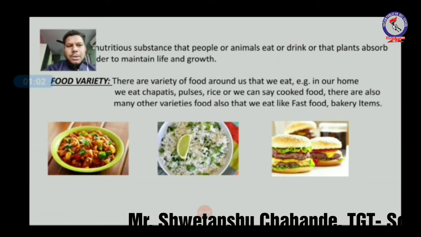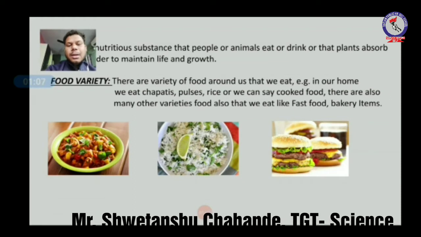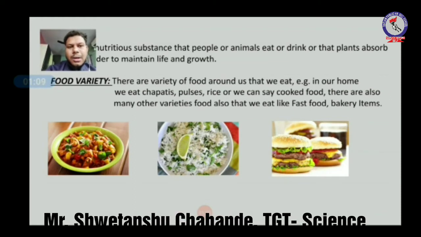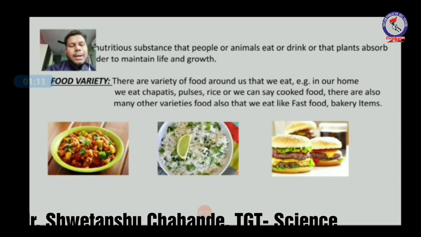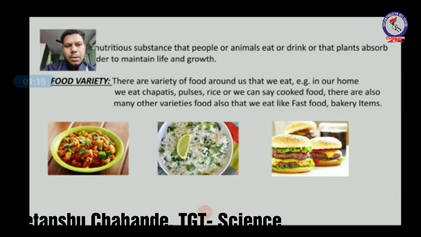You can also see the pictures below. So first one is cooked vegetable, it is a variety. Then another is rice, it is cooked rice, so it is also another variety of food. And the last picture is the fast food, as you all know.